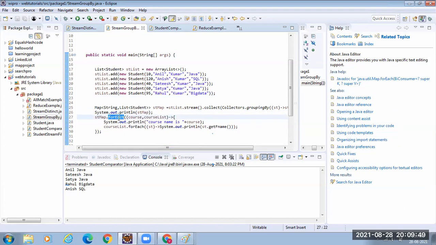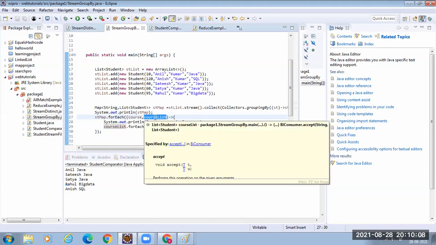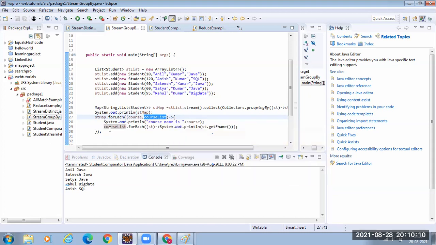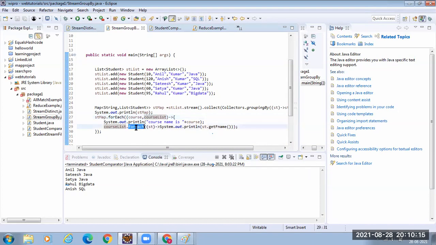Now I have the map, and I have the forEach. In each iteration, what will I get? One entry from the map, right? So one course and one course list, isn't it? In each iteration, I will get two objects as the argument: one is the course, and the other is the list of those who opted for the course. This is a list, and we can iterate a list using forEach.